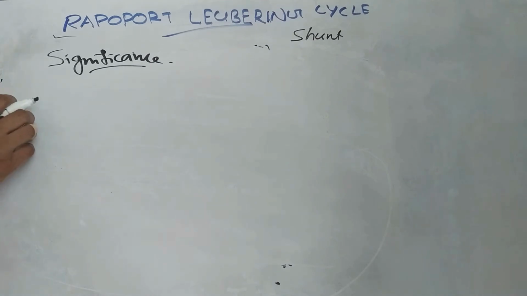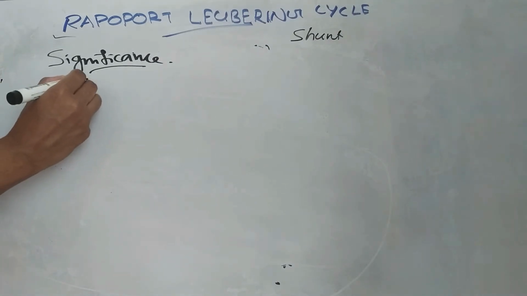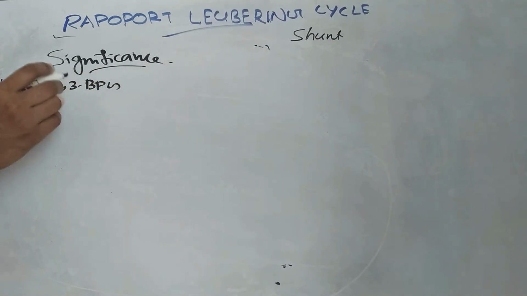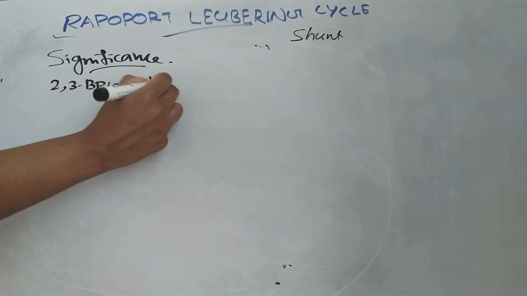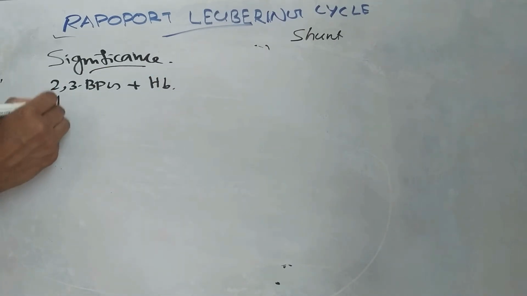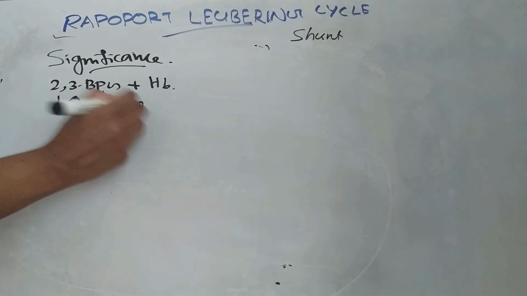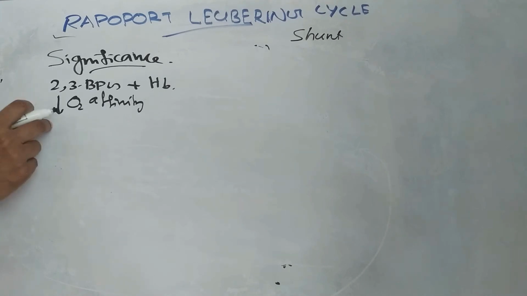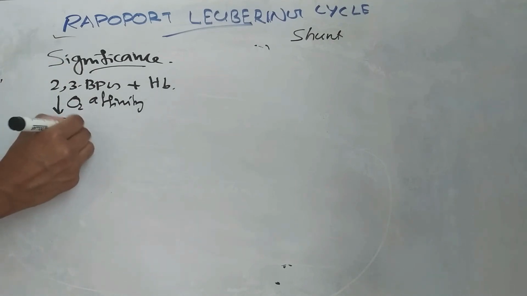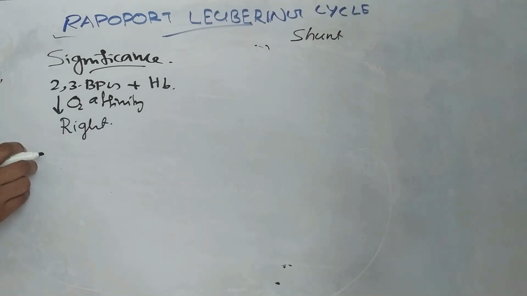This 2,3-bisphosphoglycerate combines with hemoglobin and it reduces the oxygen affinity. So 2,3-bisphosphoglycerate shifts the oxygen dissociation curve to the right due to reduced affinity towards oxygen.